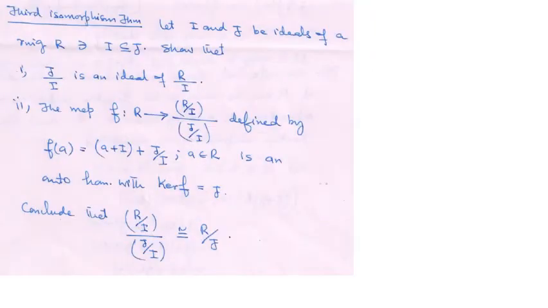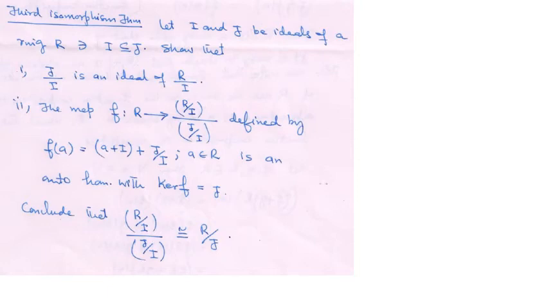Third isomorphism theorem is quotient of quotients. Let I and J be ideals of a ring R such that I is contained in J. Show that J mod I is an ideal of R mod I. This is very easy, simple. And second, map F from R to the quotient of quotients. Here R mod I is a quotient ring. Another ring is J mod I, because I and J are ideals, and I is contained in J, so J mod I is a ring.